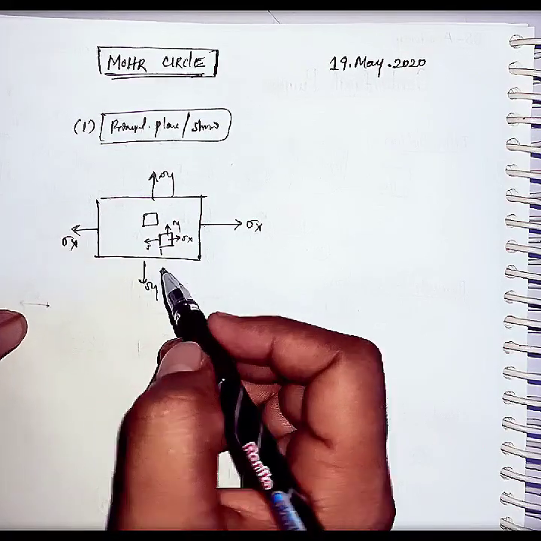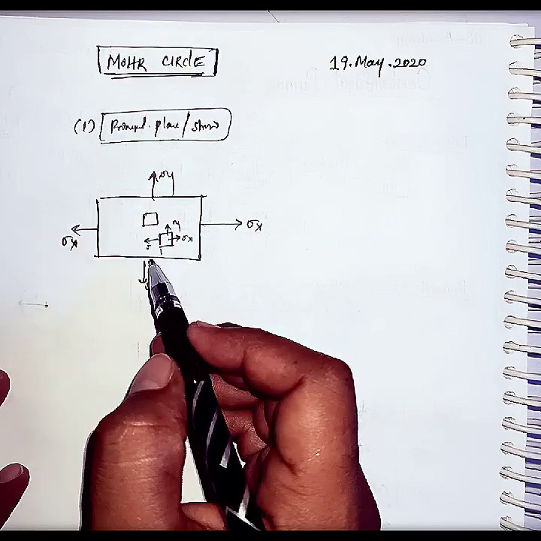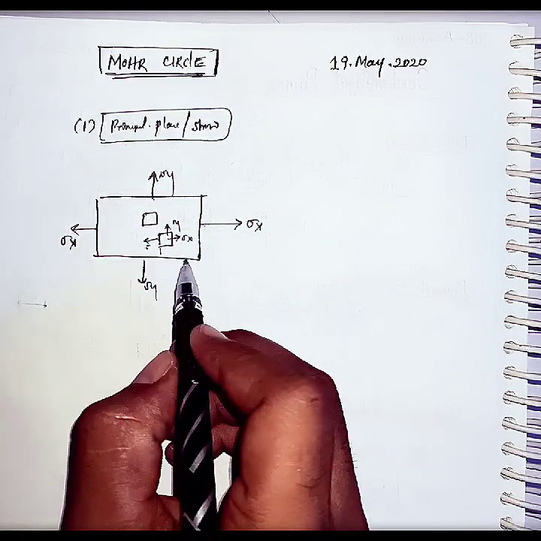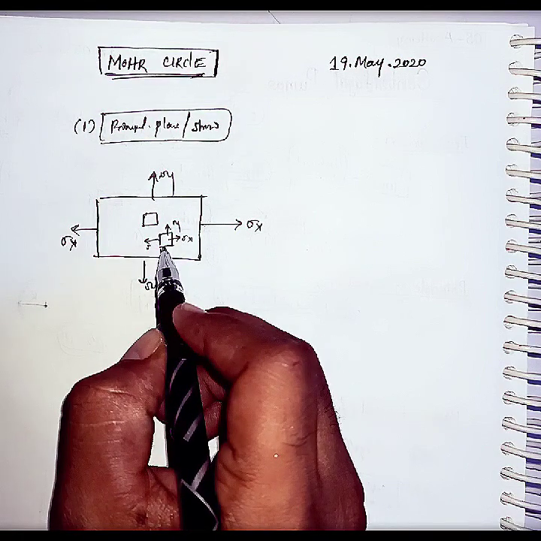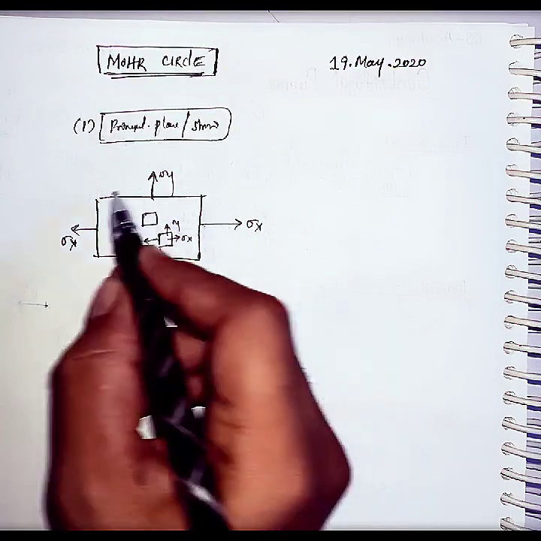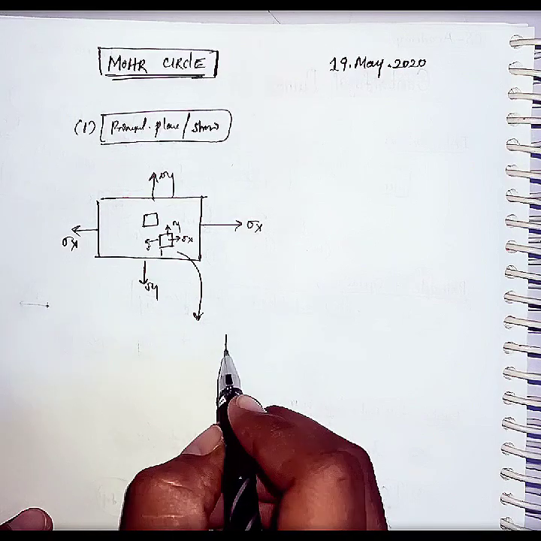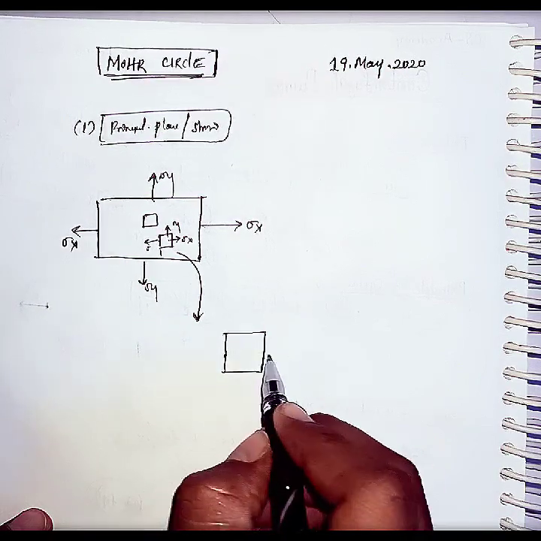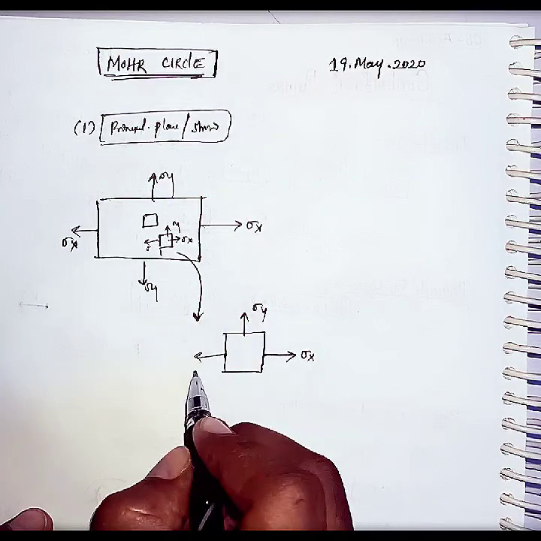Why am I considering these small elements present in the bigger component? Instead of focusing on the bigger component, if I analyze the simple element present inside it, it will reflect the total component. Yes or no? So let us consider this element which has a biaxial state of stress, sigma x and sigma y.